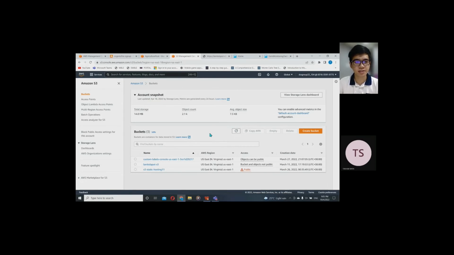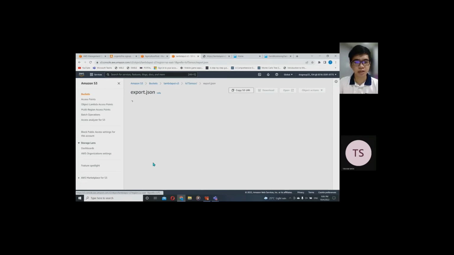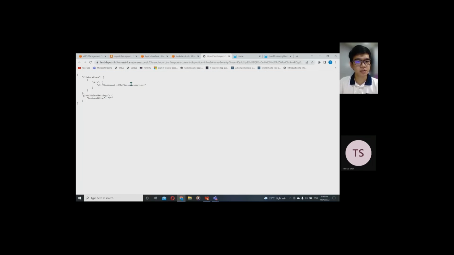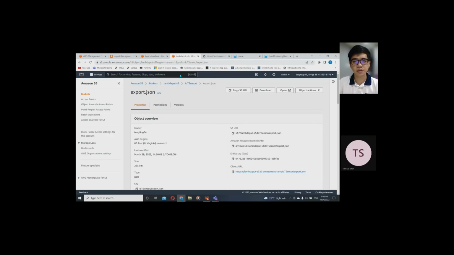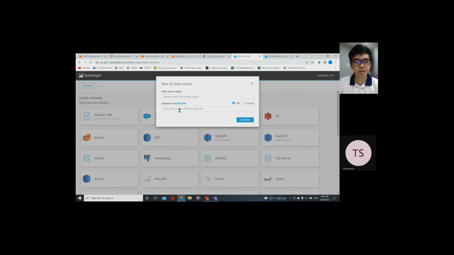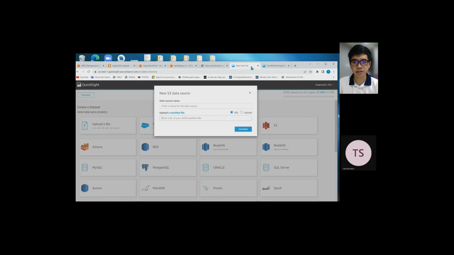Because we go to the QuickSight service, we need to put the manifest file from the S3. So we click the Lambda put S3 bucket, and then we click IoT sensor. So we can see export.csv and export.json are here. So we click export.json, and then we can see the URI of the export.csv is in the JSON. So we open the dashboard and then create a new data set. We click S3, and then we can see we need to upload a manifest file. So we just copy the URI of the S3 export.json to create the data set.